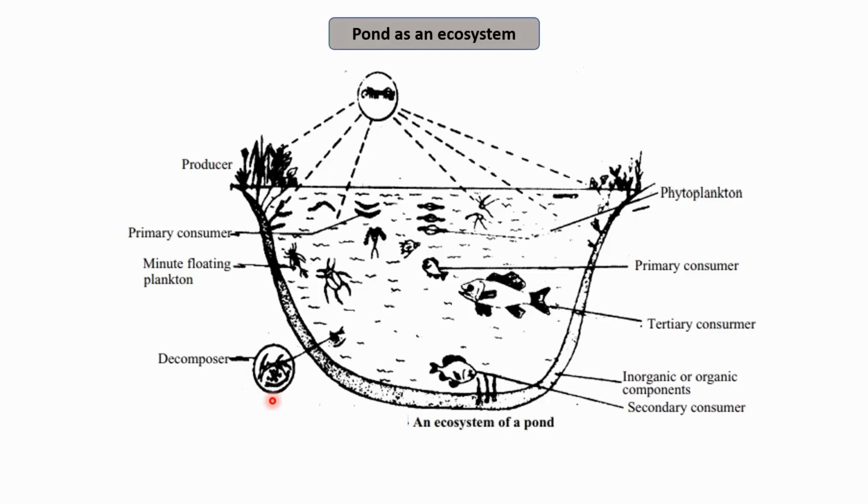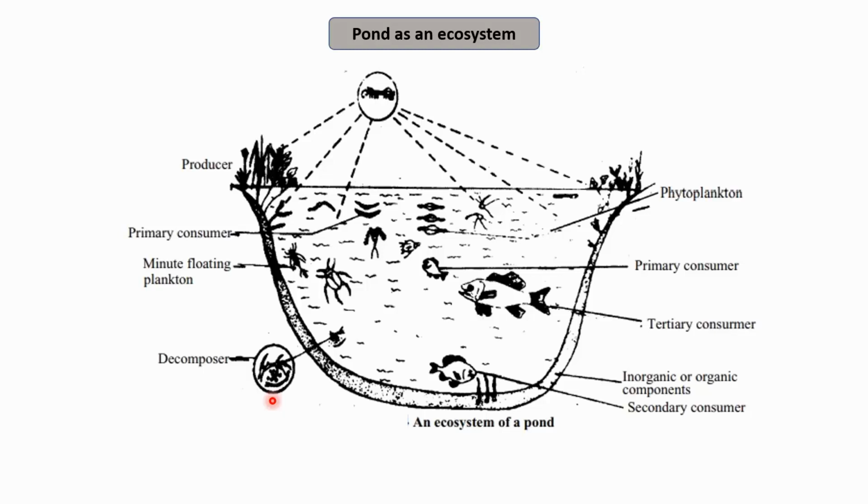Now we have decomposers, so fungi, bacteria and flagellates, especially abundant at the bottom of the pond, act as decomposers that decompose the organic material. The system therefore performs all the activities which are required to be called an ecosystem, because in the system all the biotic and abiotic components are interacting among themselves.